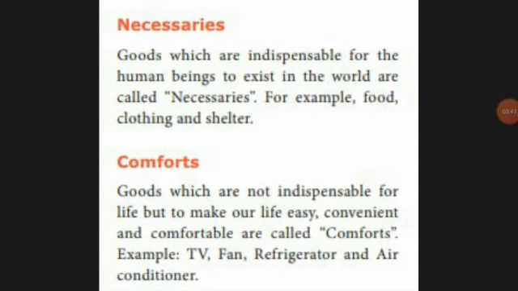Next is comforts. That means we can make our life easy, more comfortable for our lifestyle. For example, TV, fan, fridge, air conditioner, we can give these as examples.